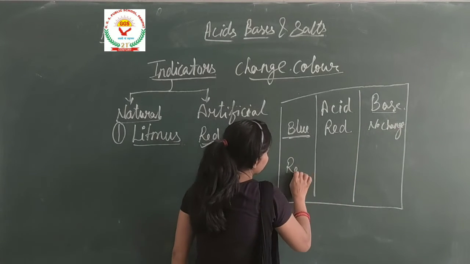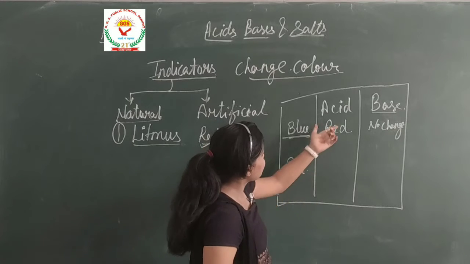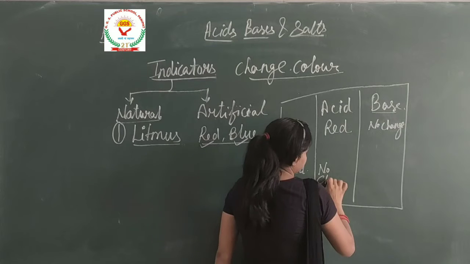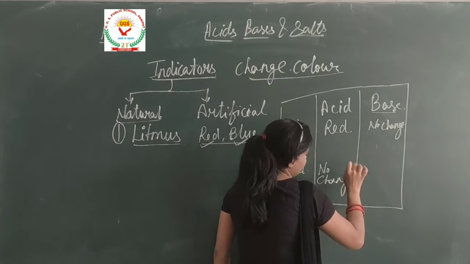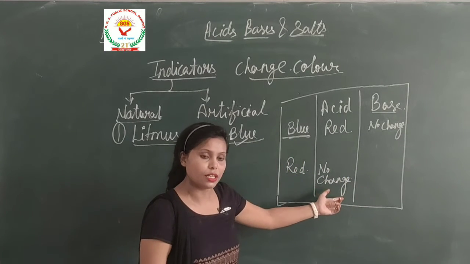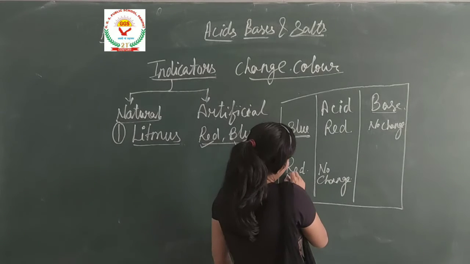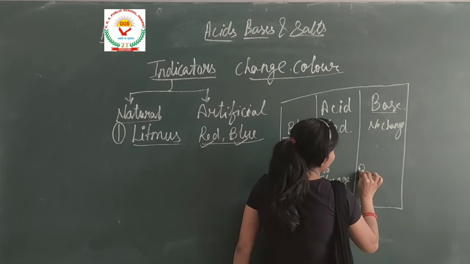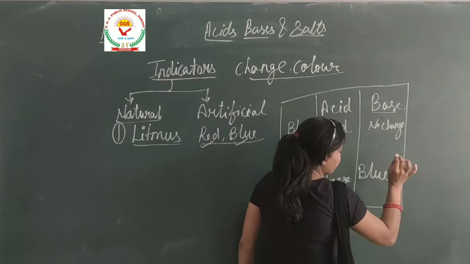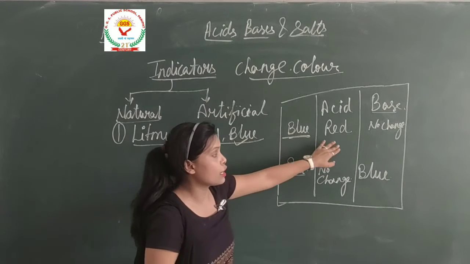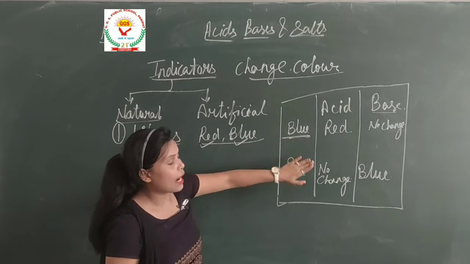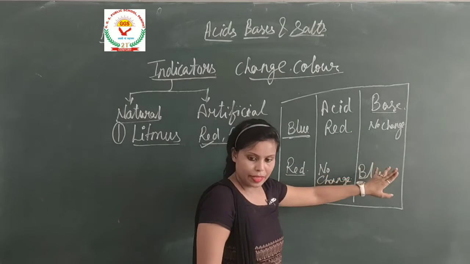When the red litmus paper is dipped into acid, no change in color occurs. But when the red litmus paper is dipped into base, it turns blue. This is the indication of litmus paper, so we can identify acid and base.